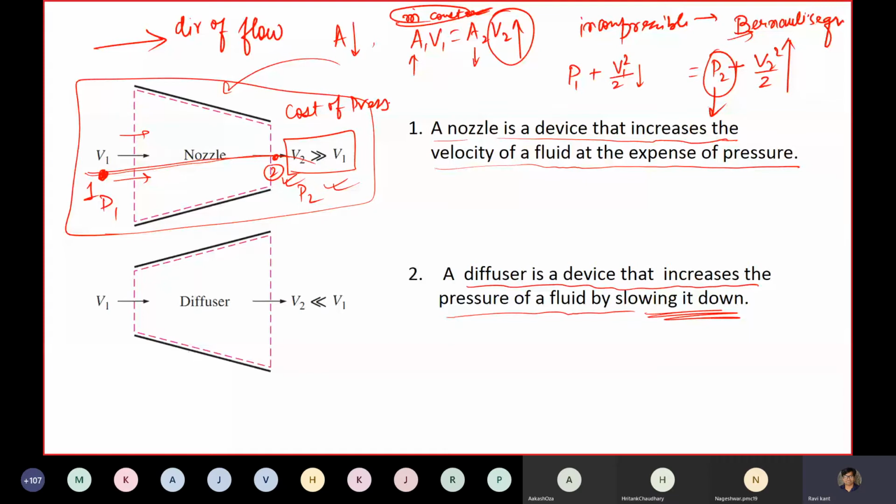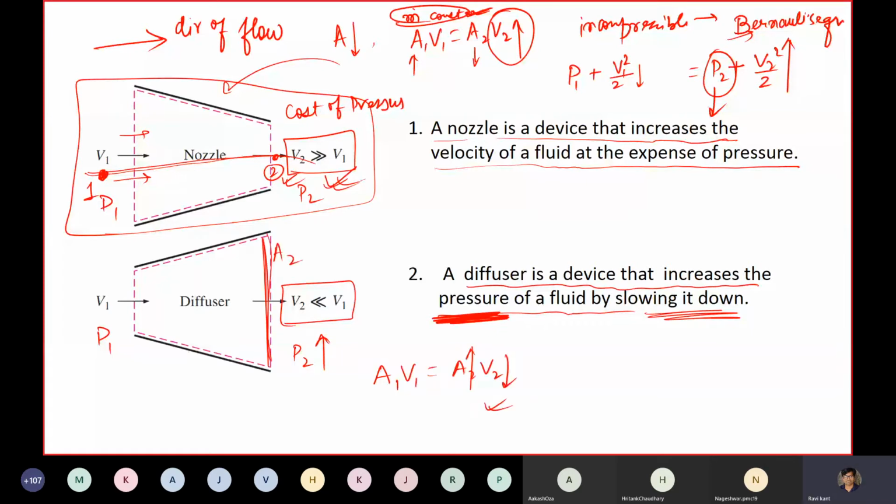The opposite happens. So pressure here, let's suppose P1 and P2. Pressure becomes higher here, so at the cost of increasing pressure, your velocity goes down. That also we can show. Again here we can think in terms of mass flow rate: A1 V1 is equal to A2 V2. My area has become larger over here, A2 is larger, so V2 has to come down. So this is a typical diffuser scenario.